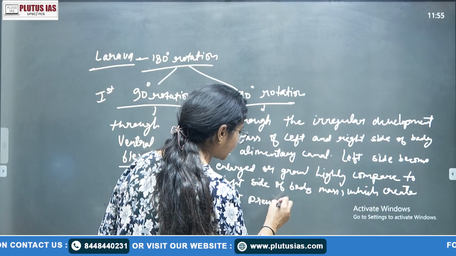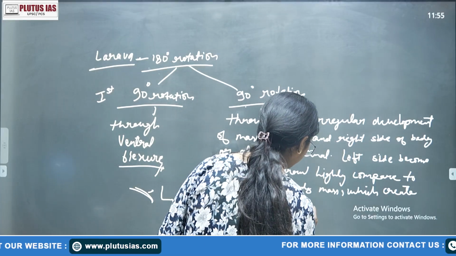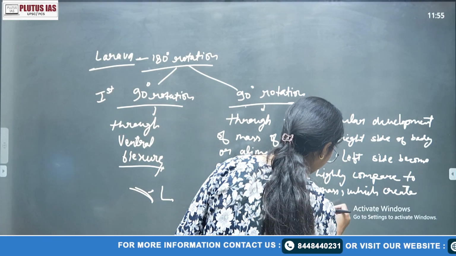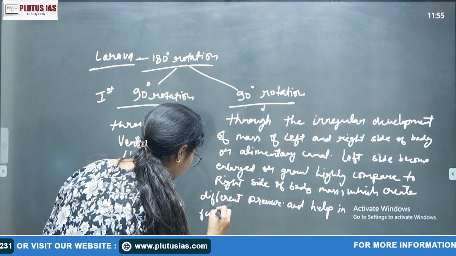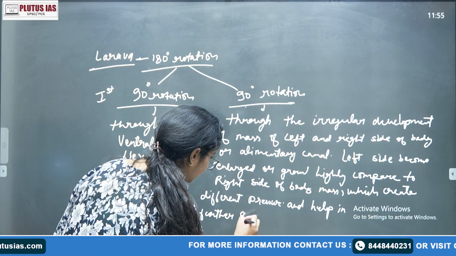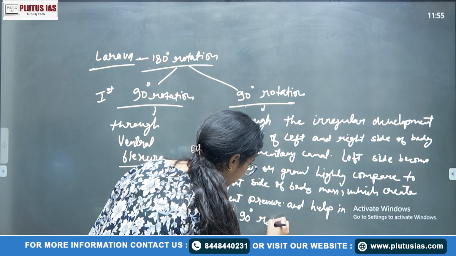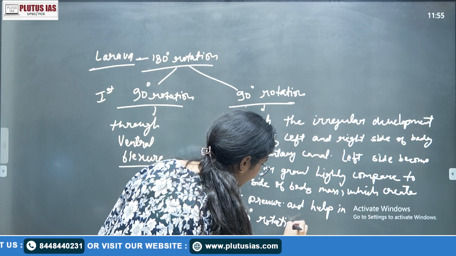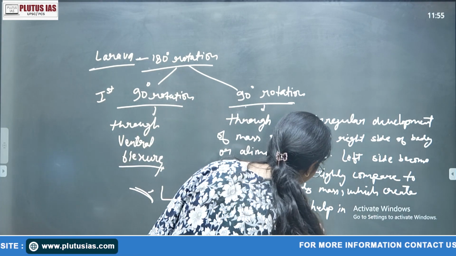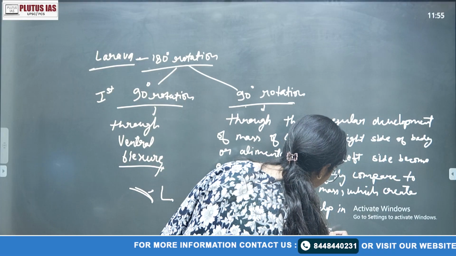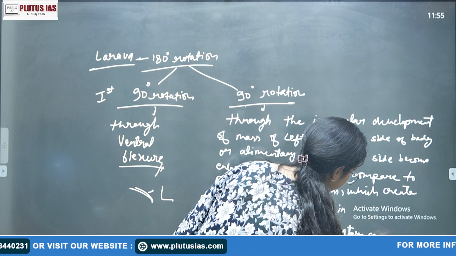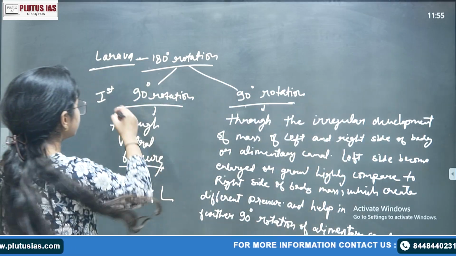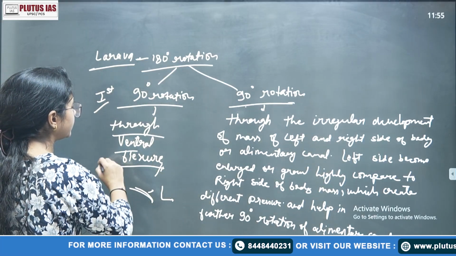So your second degree and help in further 90-degree rotation of alimentary canal. Right. So the first 90-degree rotation occurs through your ventral flexure.